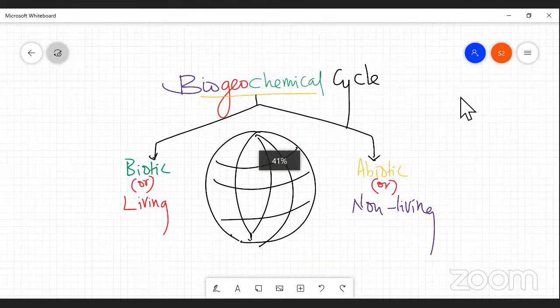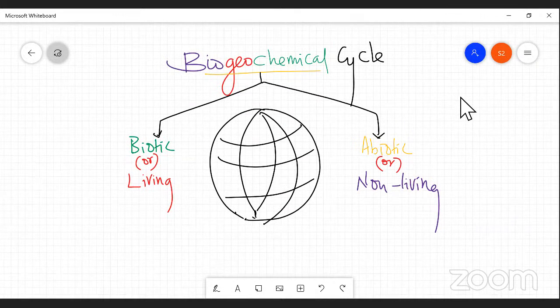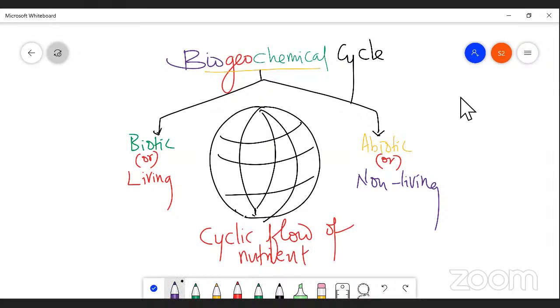When we talk about biogeochemical cycle, in which there is a cyclic flow of nutrients between living organisms and non-living organisms.